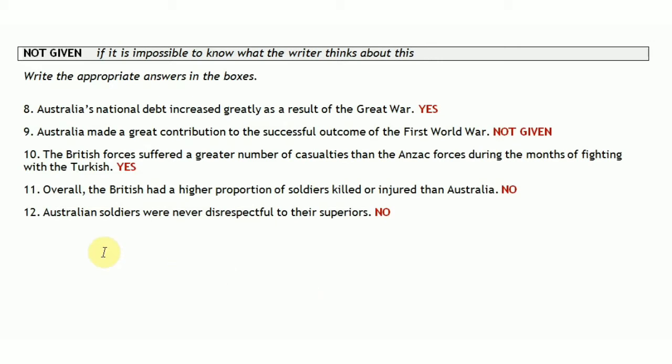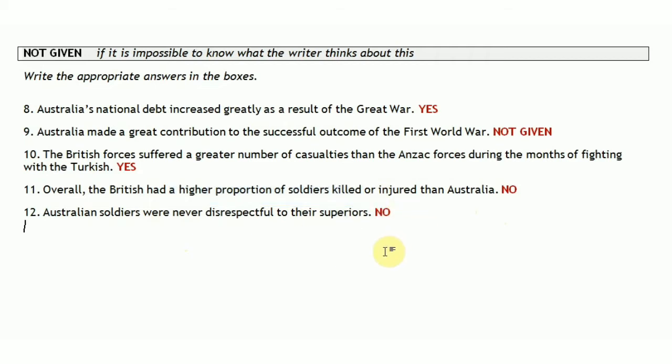Now 11th question. This is the second last question. Overall, the British had a higher proportion of soldiers killed or injured than Australia. So now they are not talking about a specific period or specific time. They are talking about the overall war. In the war, overall, British had a higher proportion of soldiers killed or injured than Australia.